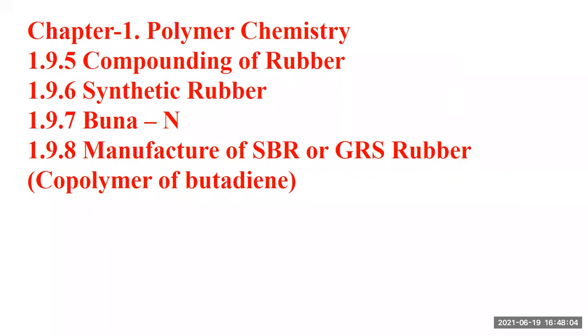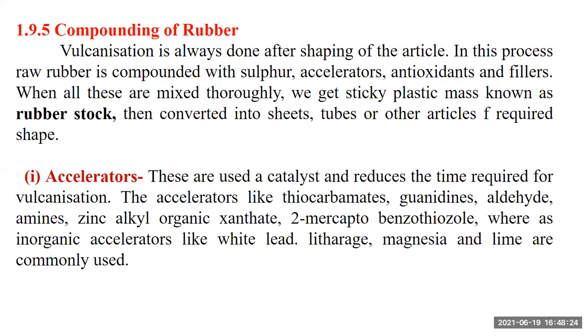Today we discuss the next part of polymer chemistry, important polymers. We discuss these points: compounding of rubber, synthetic rubber, Buna, manufacture of SBR and GRS rubber, which is a copolymer of butadiene. We consider first what is compounding of rubber.